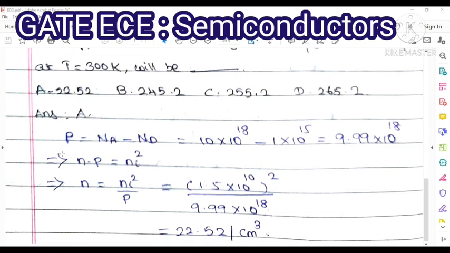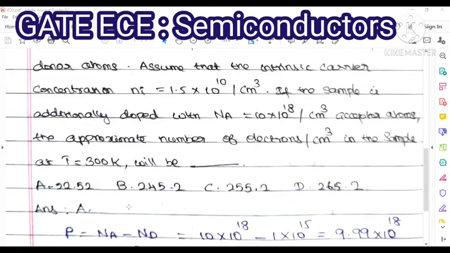Here you are using only two formulae. One is P equal to Na minus Nd, acceptor atoms minus donor atoms, and the other is N dot P equal to Ni square. From this you find the N value, N equal to Ni square by P. So the answer is 22.52 per centimeter cube. Thank you, students, thank you for watching this video.